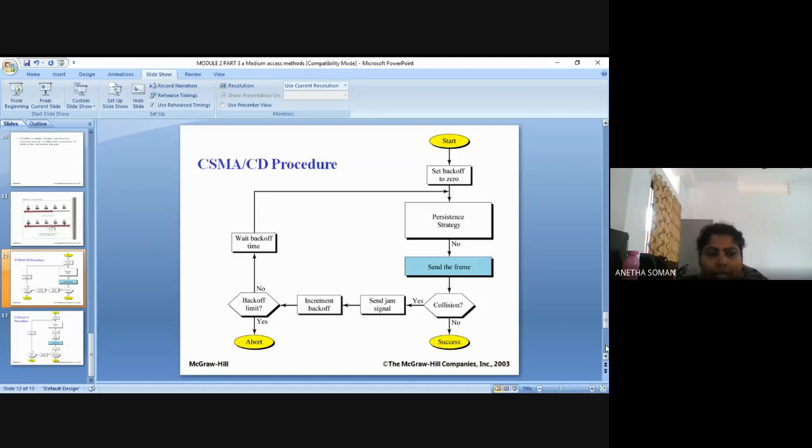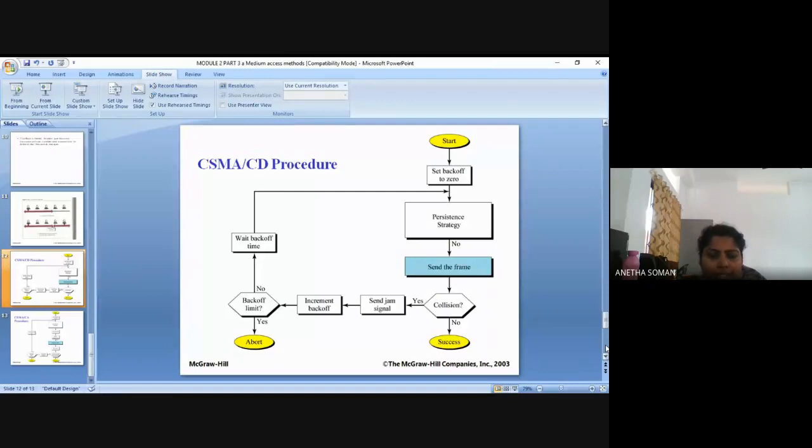We have studied the three different types of persistence methods: non-persistent, 1-persistent, and p-persistent. The station will make use of any one of the persistence strategies and sense the line. After sensing the line, if it does not hear a collision, it assumes that it was a successful transmission. The whole frame is sent and the transmission is successful.